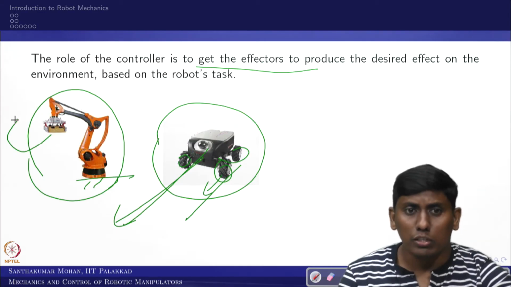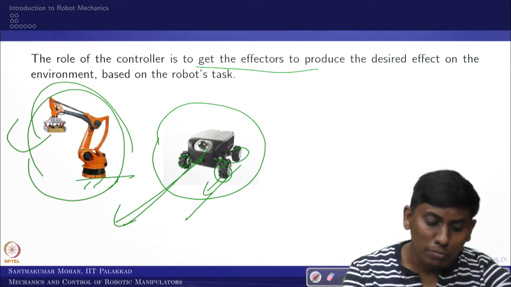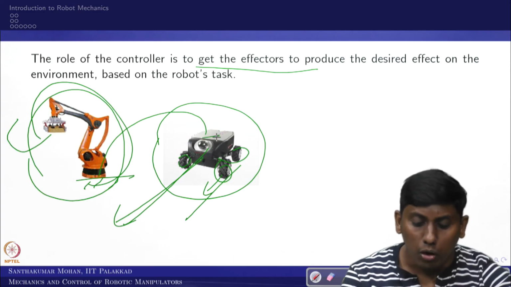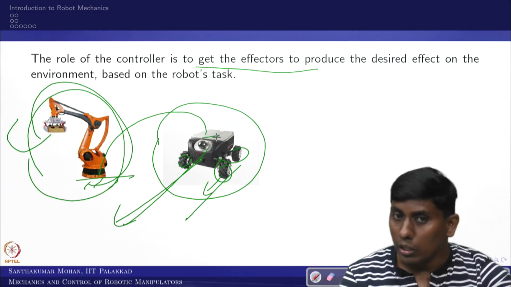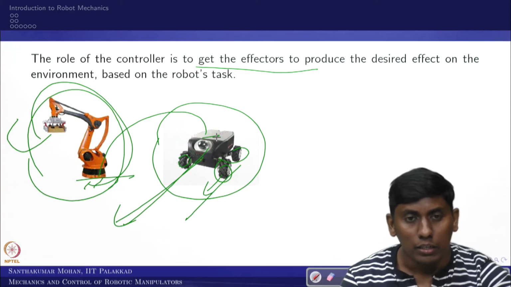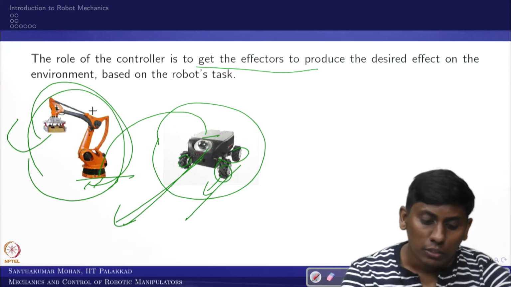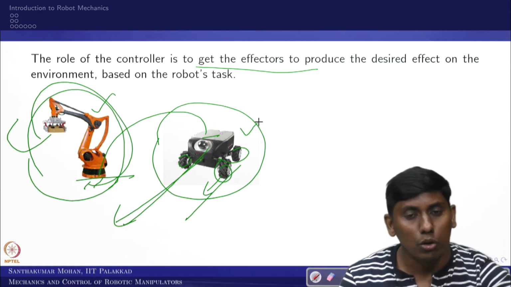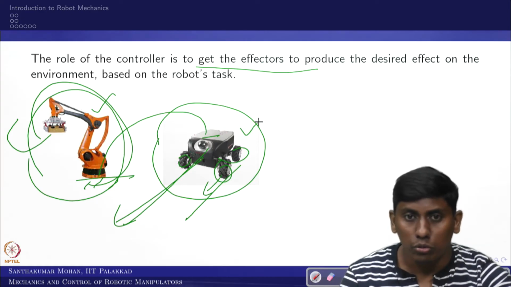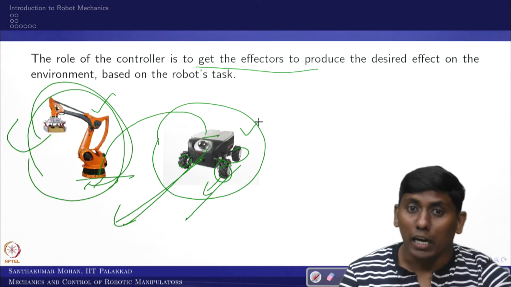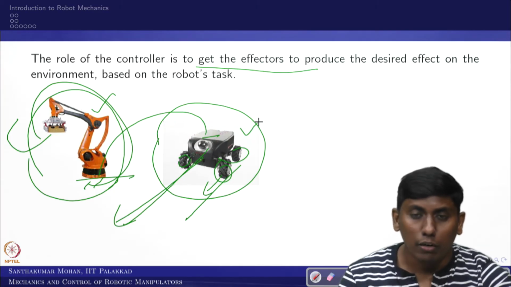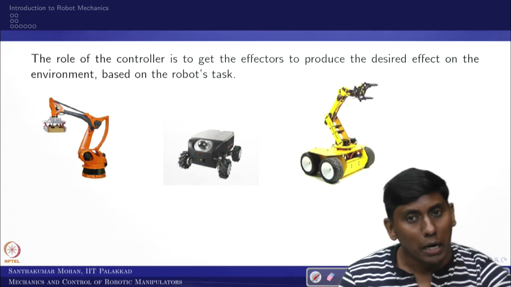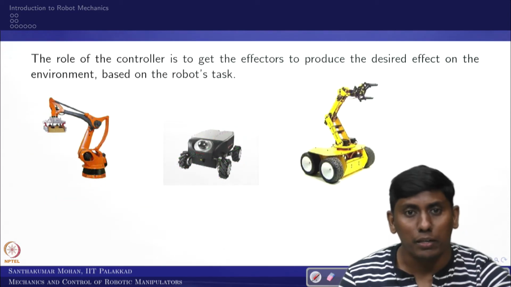Now one simple question will come. This is a fixed manipulator and this is a mobile robot. Can I take this and put it on top of this? Yes, you can. That is what we call a mobile manipulator, which gives the dual advantage of a manipulator and a mobile robot, but it also gives additional limitations, which we will see at the end of this course. We call this the mechanics of mobile manipulators, but right now, if I put this on top, that is what you call a mobile manipulator, or simply a vehicle manipulator system.